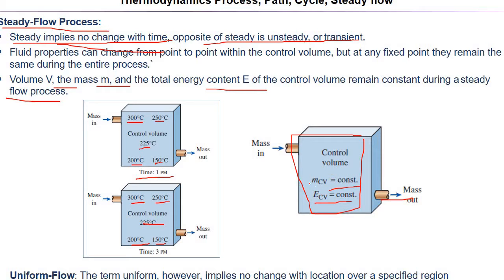So for a steady flow, the mass flow rate is maintained, whatever is coming in is going out, and whatever energy is coming in is also going out. There is no generation of energy and no accumulation of energy.